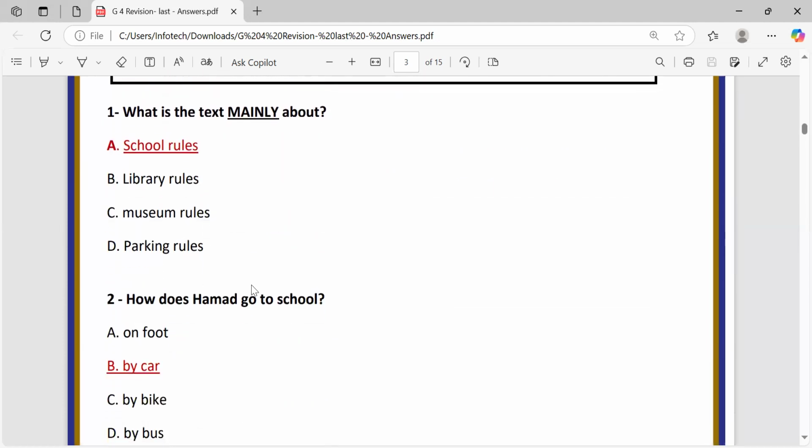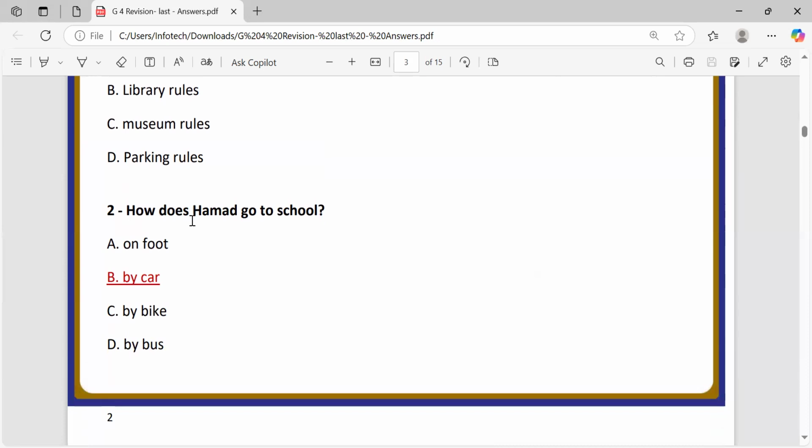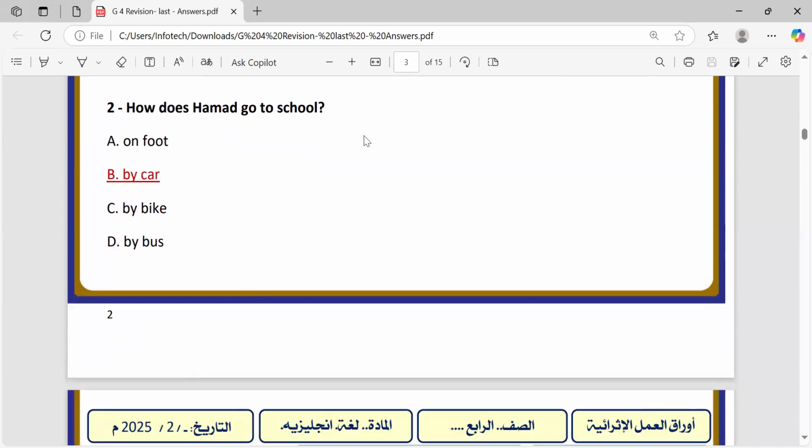Let's read the questions first. What's the text mainly about? By the way, this question repeats in all exams and all the years, so you have to pay attention to this question. What's the text mainly about? School rules, library rules, museum rules, or parking rules? And how does Hamad go to school? On foot, by car, by bike, or by bus?